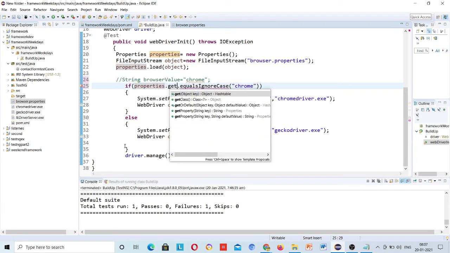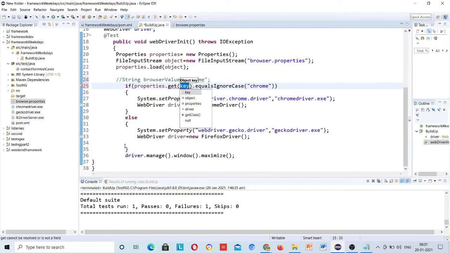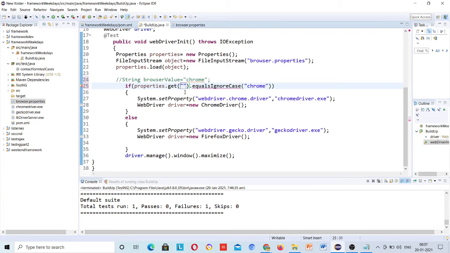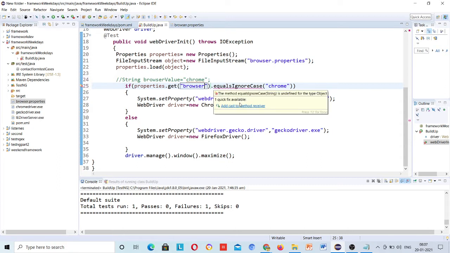Dot get, and here I will pass the object key. Okay, so what is the error that is coming? Class to method is, wait, let me check.